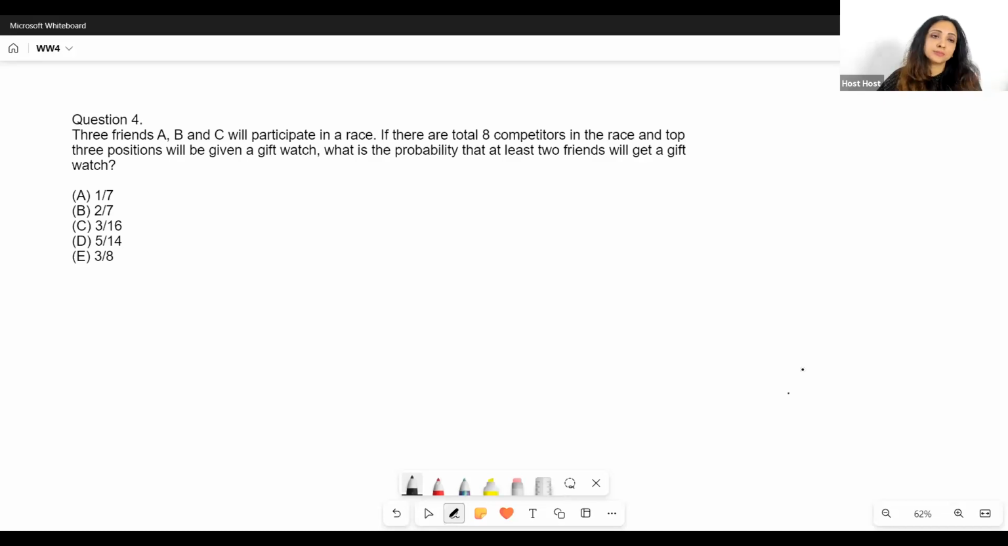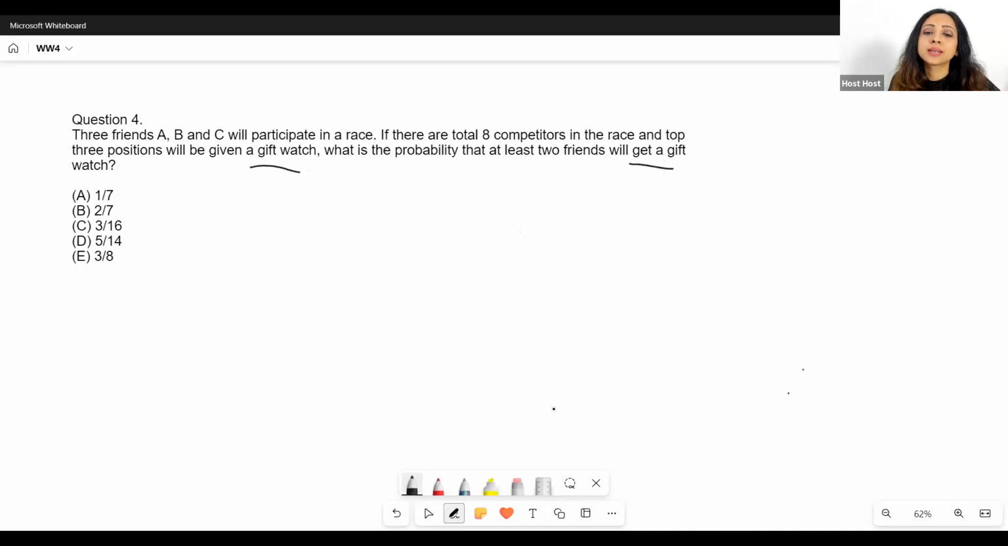Okay, let's try this now. Three friends, A, B, and C, will participate in a race. If there are a total of 8 competitors in the race and the top 3 positions will be given a gift watch, what is the probability that at least 2 friends will get a gift watch? Now, is this a permutation question or a combinations question? Think about it.